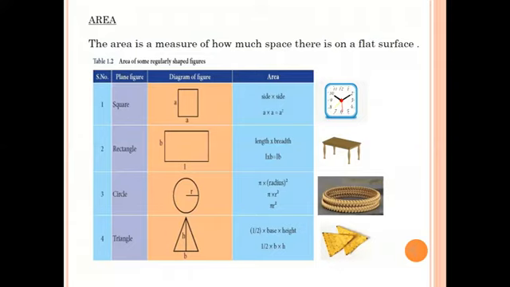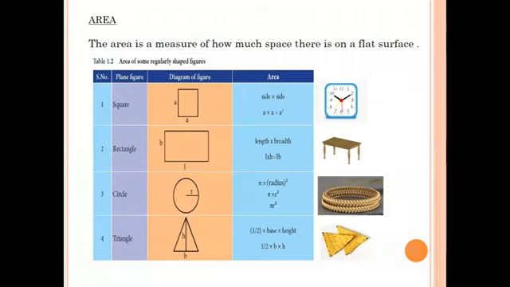Second one, what is the shape of the table? Good. The table shape is rectangle. Rectangle has breadth and length. The formula of rectangle is length into breadth, L into B.